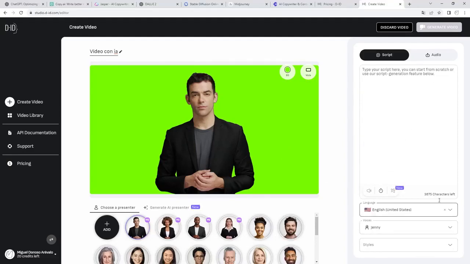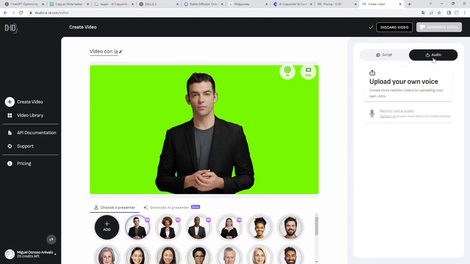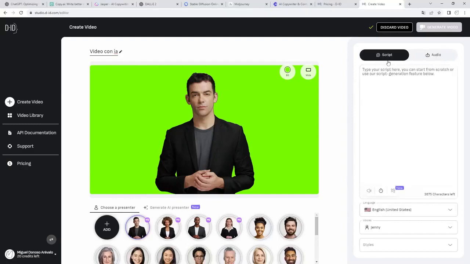And here on the right we have where we are going to write the text that we want the presenter to read. We have a script or we can upload an audio. If we have recorded the audio, we can upload it here and the presenter will reproduce our voice. But here the interesting thing would be a text. What text are we going to put? Well, very simple. A little text I have here. It is as simple as copying and pasting the text we have. Would you like to create a video with artificial intelligence like this? It's very simple, etc.